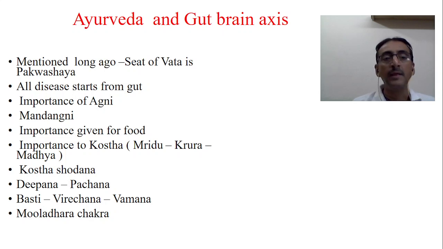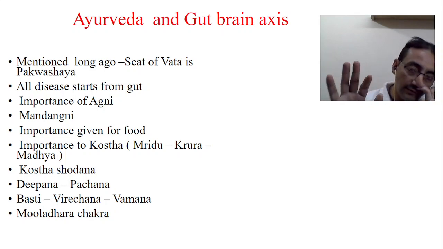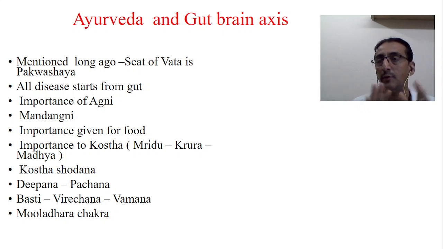So like this, Ayurveda has given a lot of importance to the gut brain axis. Although in previous days it was not understood, now when contemporary people start talking about the gut brain axis, we are aware that yes, this concept is already explained in Ayurveda, and that itself is the base of our treatment.